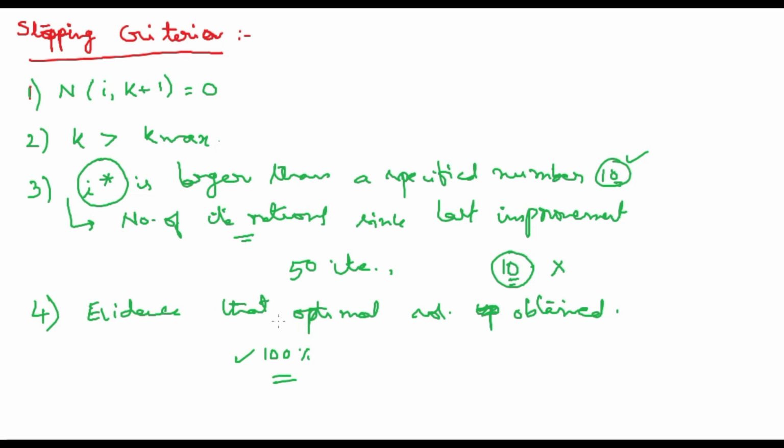Okay, based on these stopping criteria, if you find any of these four criteria, then you can simply stop your tabu search algorithm. Okay, thank you so much, and in the next video we will see the flowchart of this based on the algorithm only. Okay, thank you so much.